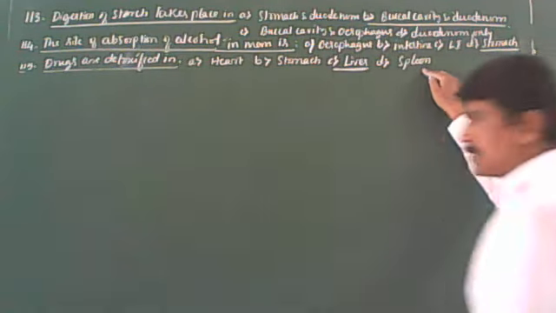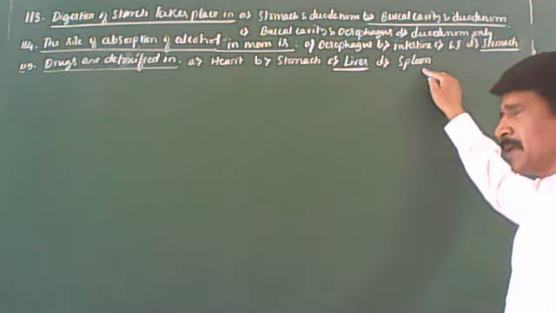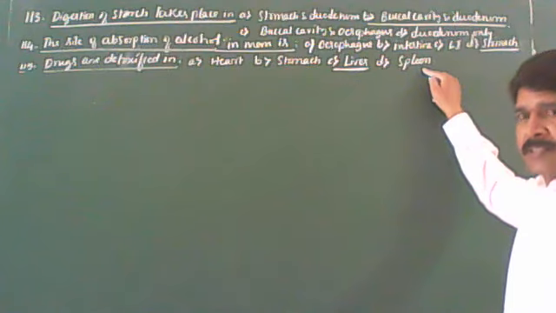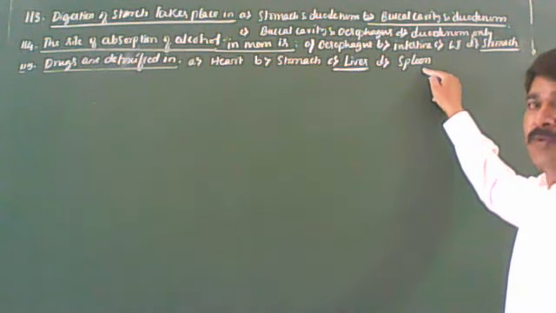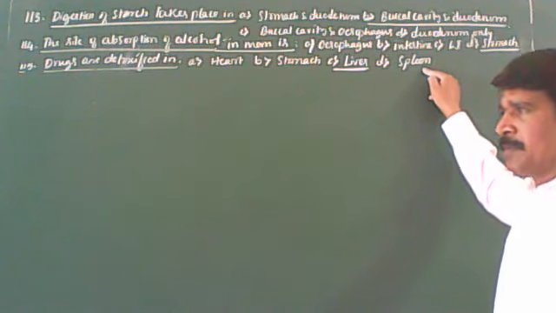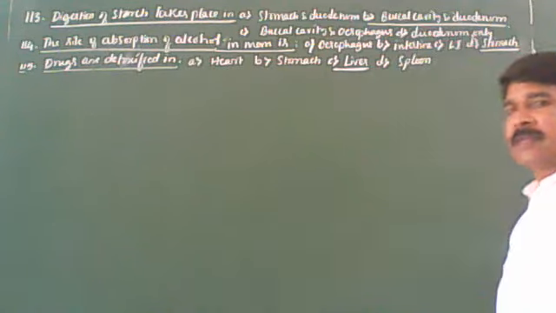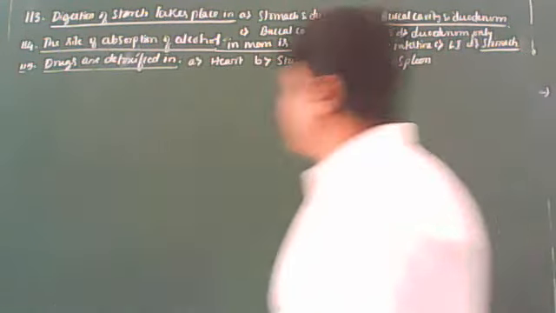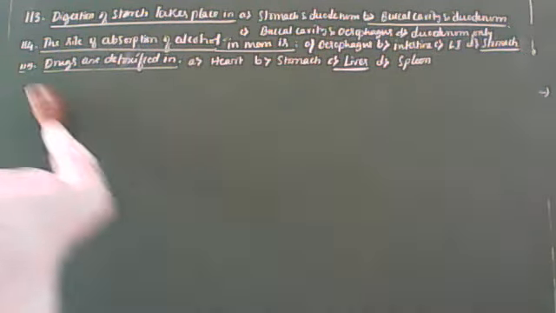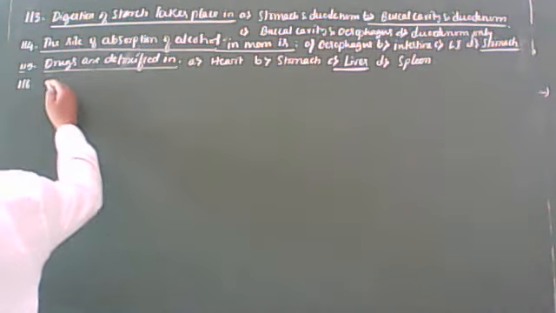Then the spleen is the largest secondary lymphoid organ. It is involved in the immune response. It acts as a filter of the blood by trapping blood-borne pathogens. That is why spleen is not the correct answer. So here the drugs are detoxified in the liver only, the correct answer.